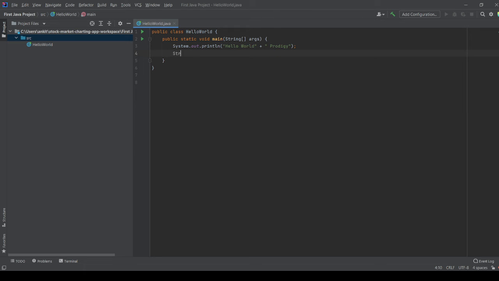Another way is by creating a local variable, or here we say a local member. Let's say hello, and here we say hello world Prodigy.